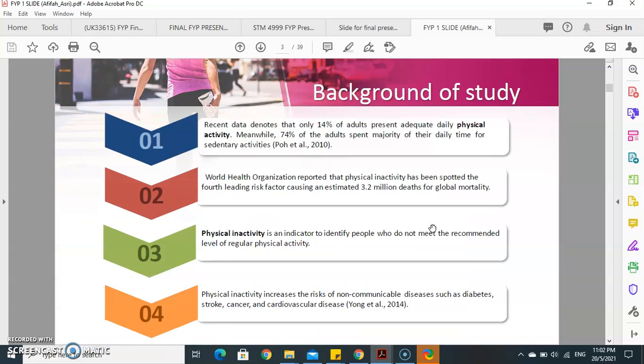Okay, look at the introduction. This is part of the introduction yang sini you buat. By right, sepatutnya ada definition of physical activity and some scenario of the current physical activity situation in Malaysia perhaps. So this is the situation given, and this is the definition.